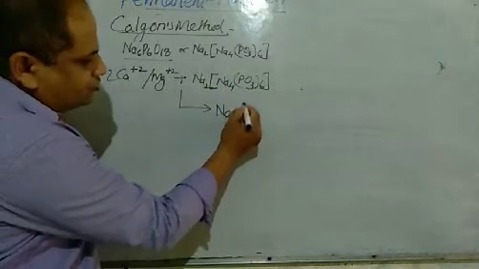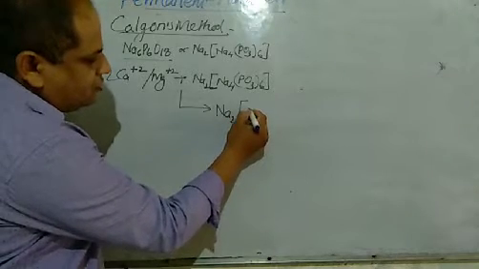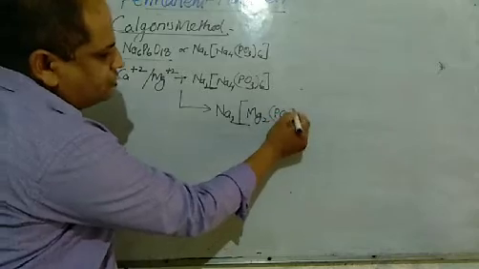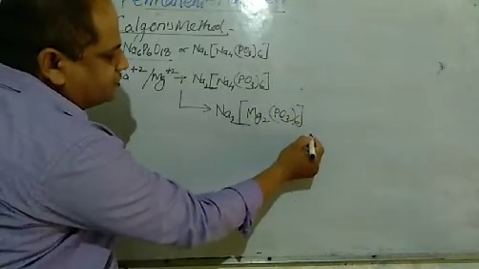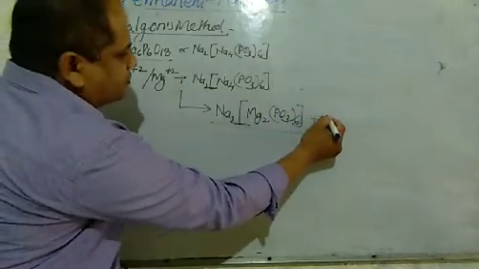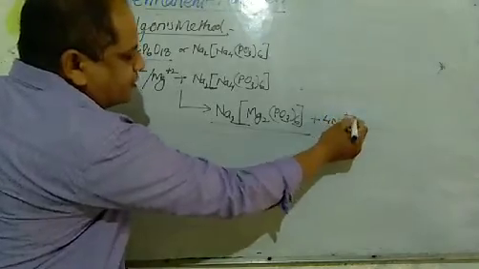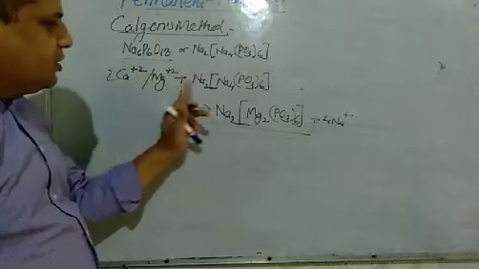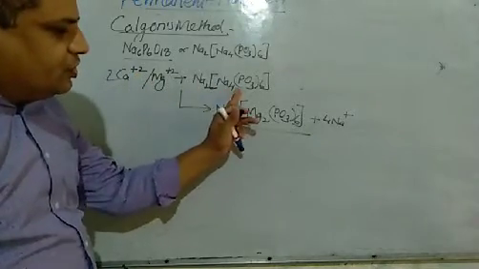So Na2[Mg2(PO3)6] plus 4Na+. In this way, magnesium ion or calcium ion replaces the sodium ion from here.